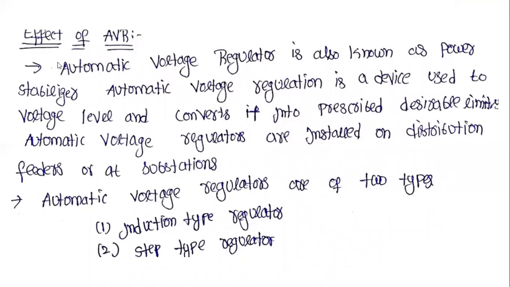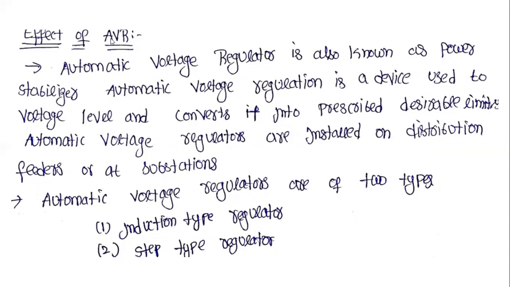And this is the effect of the AVR, the automatic voltage regulator. This automatic voltage regulator is also called the power stabilizer. It is a device used to bring the voltage level into the desirable limits.